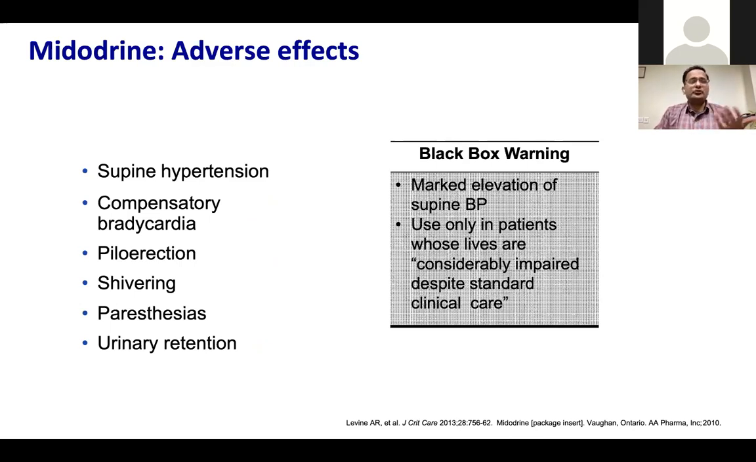Ideally, the evening dose should be given 4 hours prior to sleeping, because supine hypertension can happen. Midodrine is also FDA approved for postural hypotension or autonomic dysfunction in elderly patients. So the dosing should be spaced accordingly, so that the patient will not recline or sleep for 3 to 4 hours, ideally. Otherwise, it's a very safe drug.